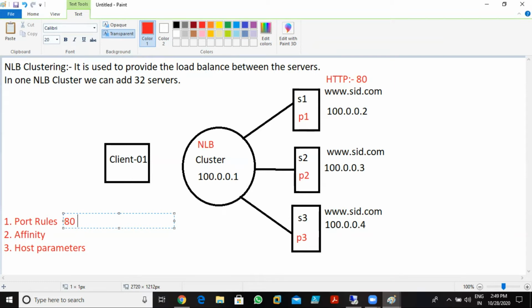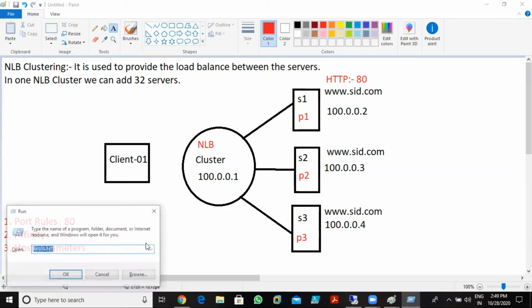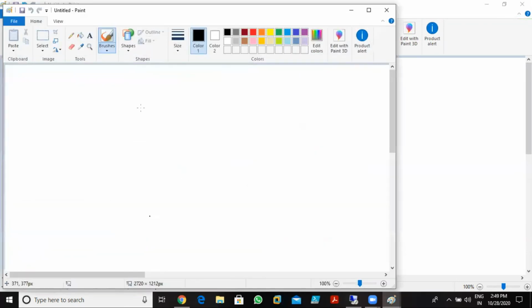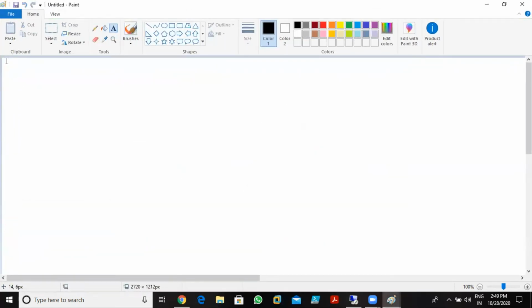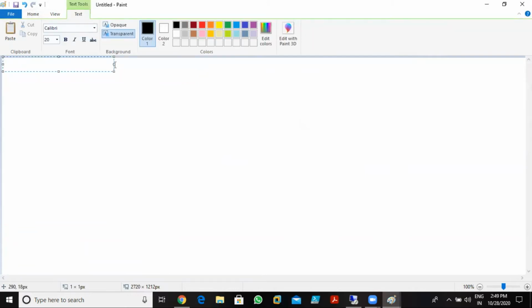Next, in the port rules, we need to define the rule also. Number one, we define port number 80, meaning my clustering is enabled only on port number 80. And in that they have two options: multiple host and single host. I'll show you these options in the practical way also.